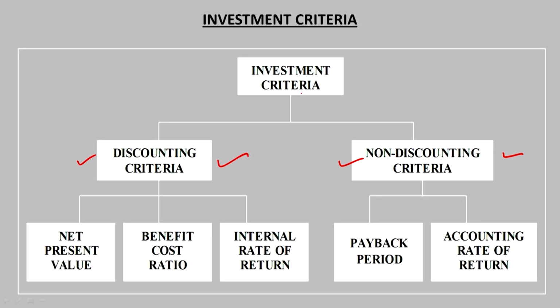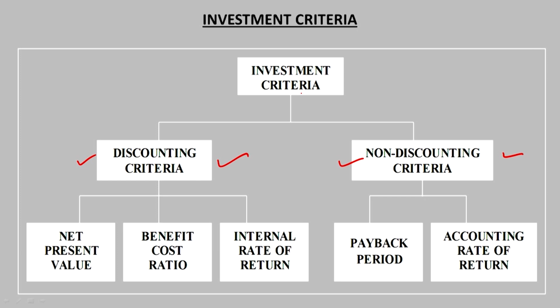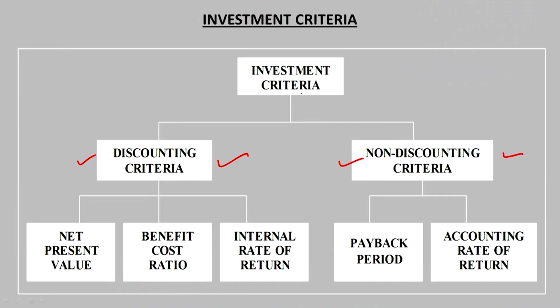In the discounted criteria, we have three methods or three ways to evaluate or measure the efficacy of any investment, and these three are the net present value, NPV method we call it, the benefit cost ratio or profitability index, the second name of this method is the profitability index, and the third one is the internal rate of return, IRR.